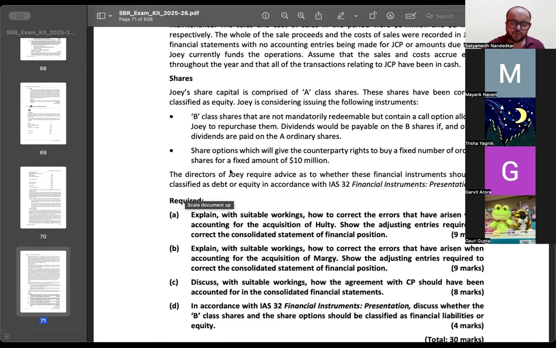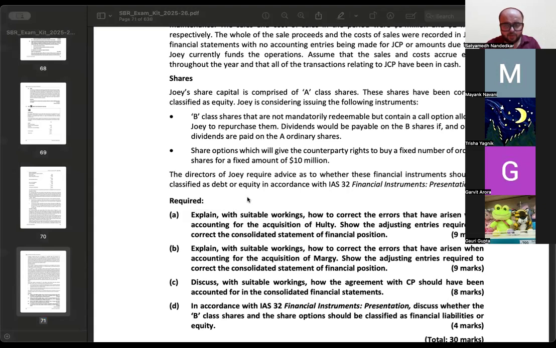And then share options, which will give the counterparty the right to buy a fixed number of ordinary shares for a fixed amount of 10 million. The directors of Joey require advice as to whether these financial instruments should be classified as debt or equity in accordance with IAS 32 Financial Instruments Presentation. You have two things with you. ठीक है. एक है क्लास बी शेयर्स और एक है आपके शेयर ऑप्शंस.